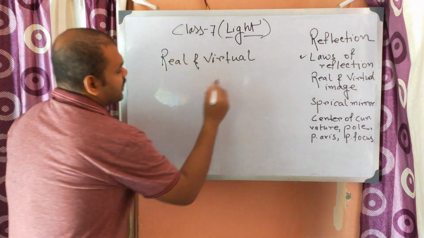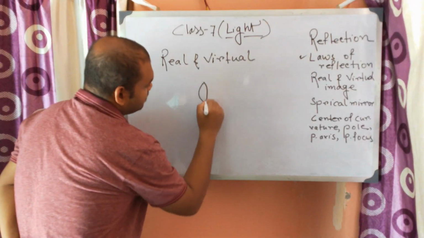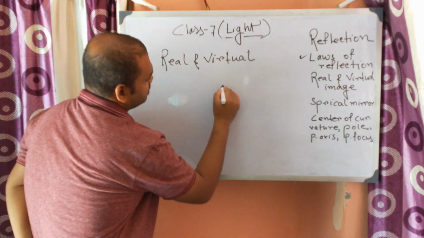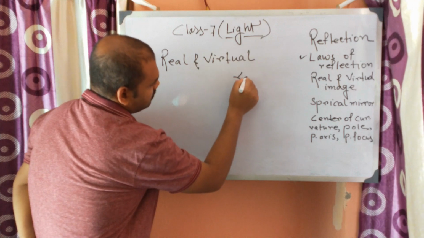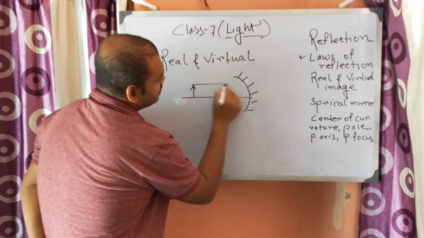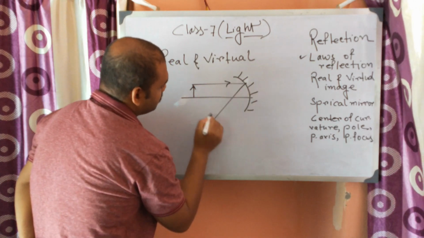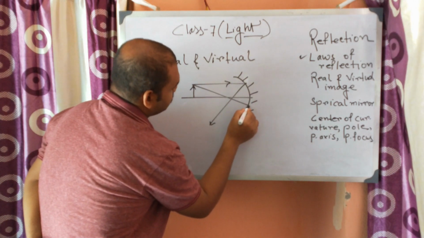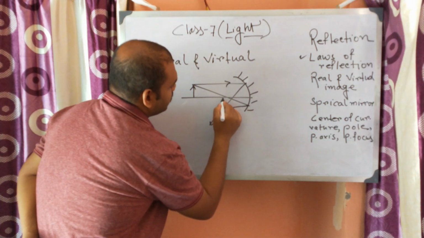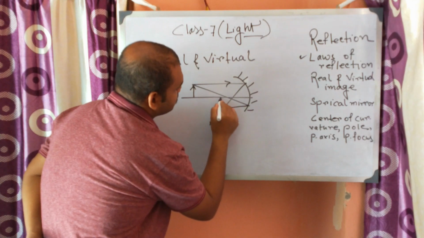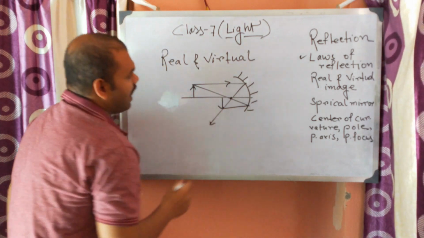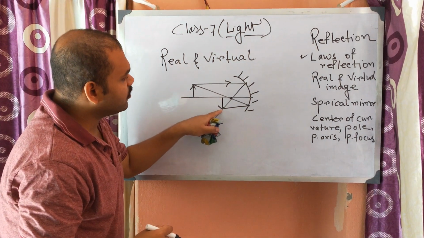Suppose there is a spherical mirror and an object is here, and it forms an image here.